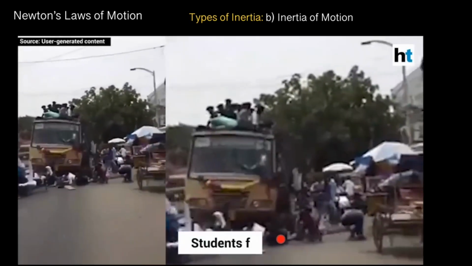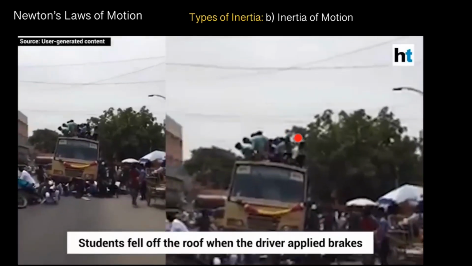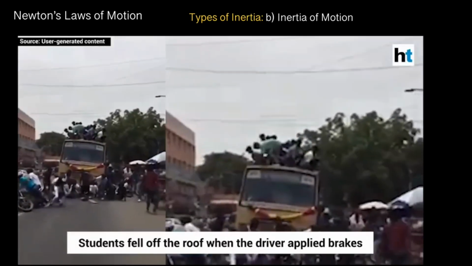You can see here that the bus suddenly came to rest. The people sitting on it were still in motion and due to inertia they have fallen forward. Let us have a look at it once again. Do not try this, it is very dangerous.